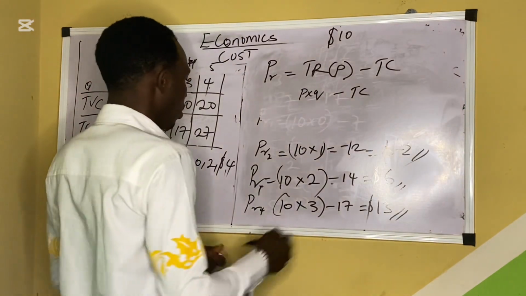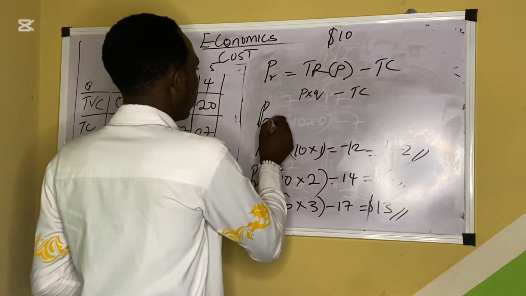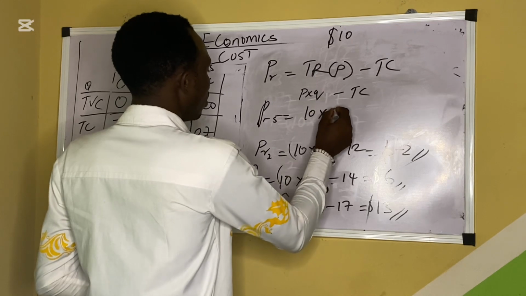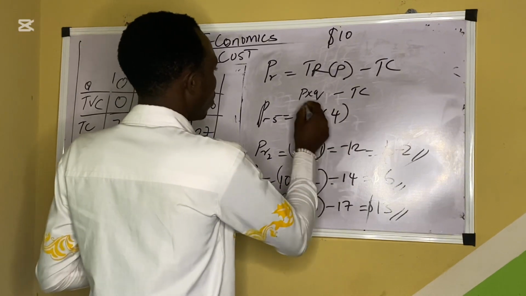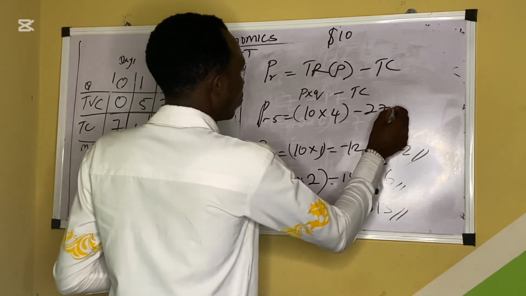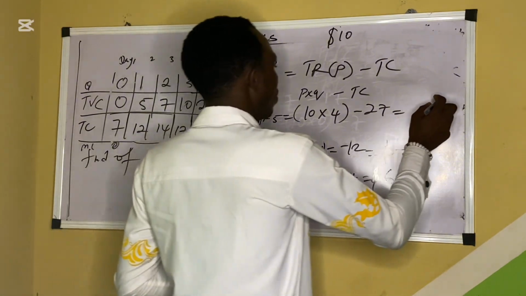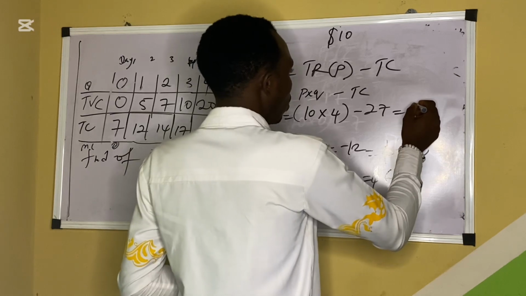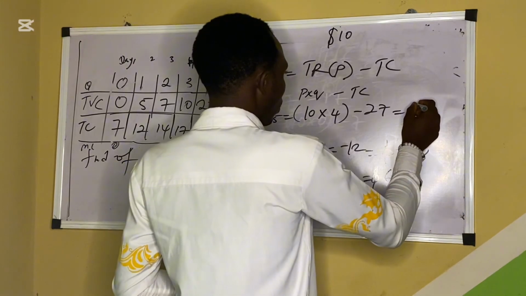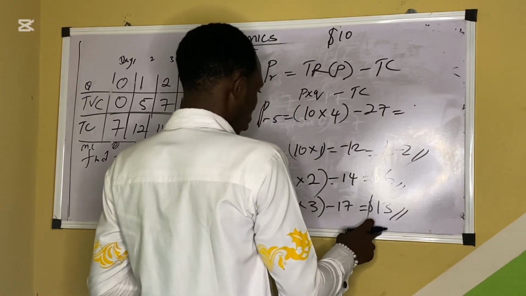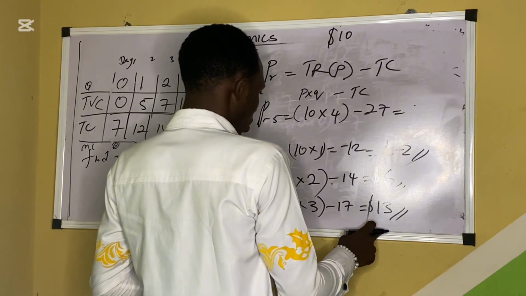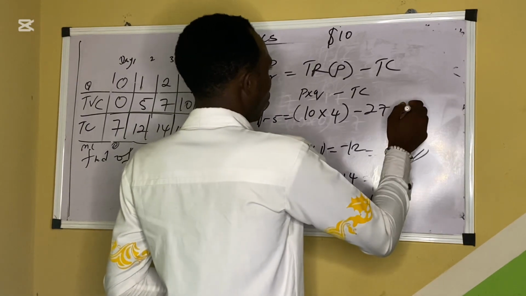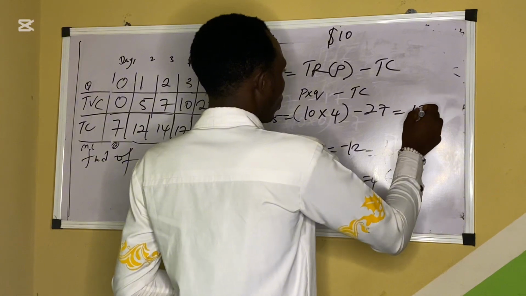The last one is profit: 10 times 4 minus 27. So you have 40 minus 27, which should give you 13.